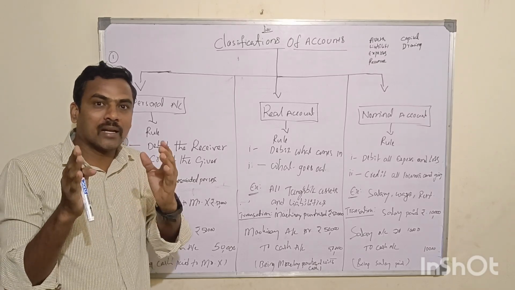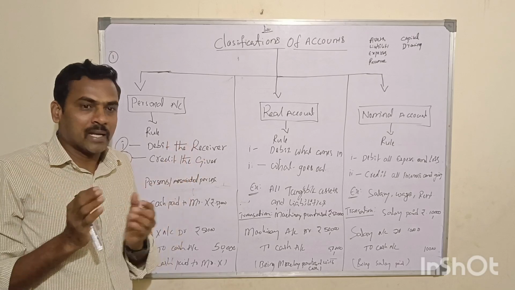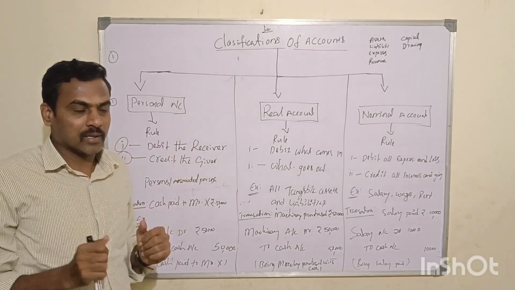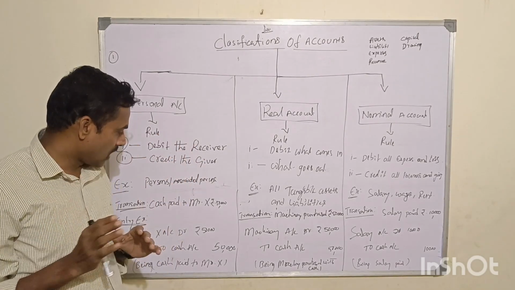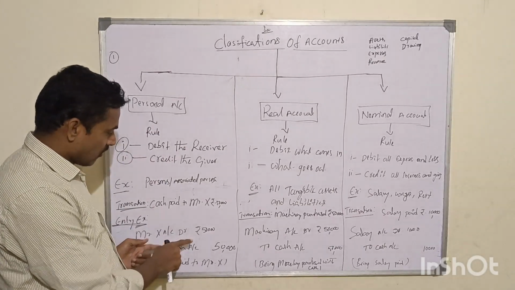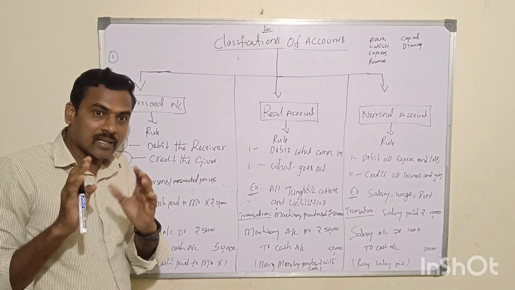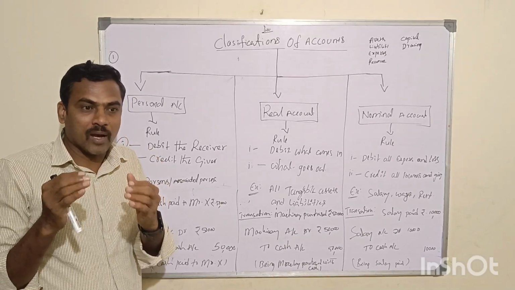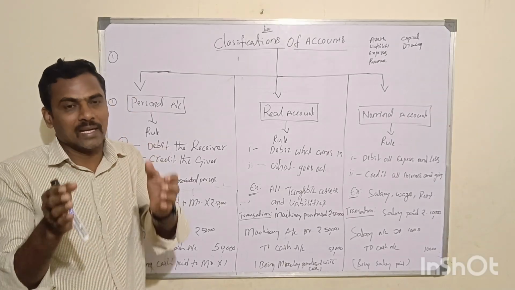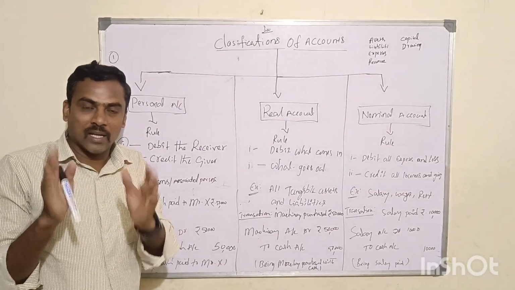Without understanding the debit and credit, the entry will go wrong, the financial statement will go wrong, the business will go wrong. That's why to identify what is a debit and what is a credit, and record the journal entry in the books of entity in chronological order is called accounting.